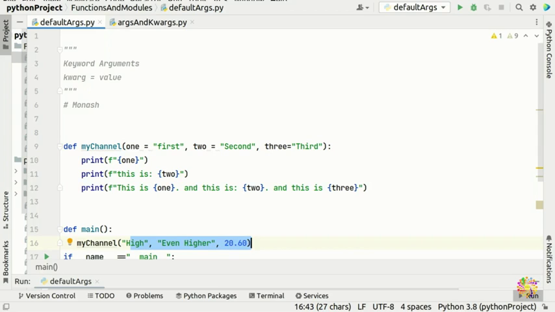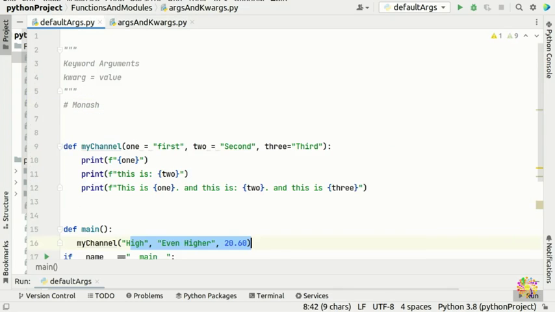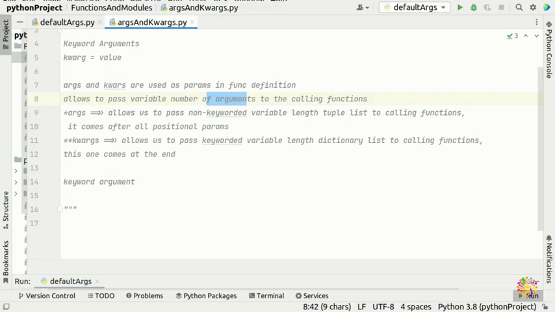It's very good if the programmer doesn't know how many arguments they are going to be facing or going to pass here. So args and kwargs, or keyword args, are used as parameters in a function definition. As I said, in a function definition parameter, it allows you to pass a variable number of arguments to the calling function. So you can pass as many arguments as you like.